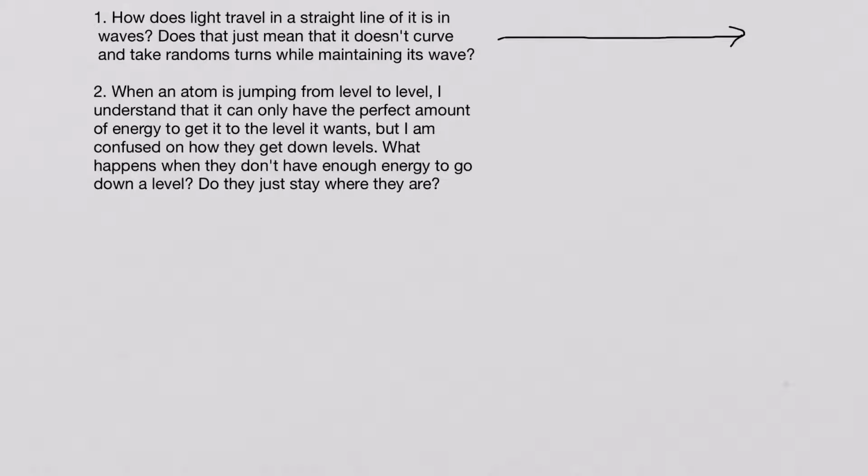Question 2 says, when an atom is jumping from level to level, basically, how do you go down a level? So let's imagine again, like we deal with in class, we've got some set of energy states, and let's just say we've got principal quantum number of 1, 2, 3, and 4, and so on and so forth.